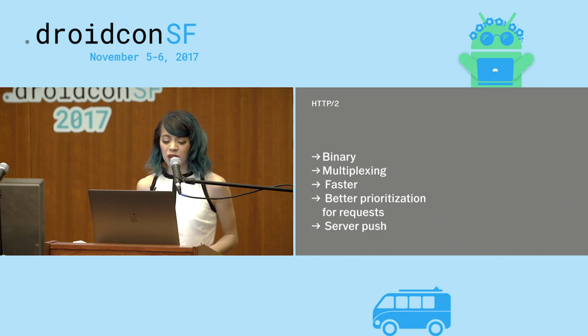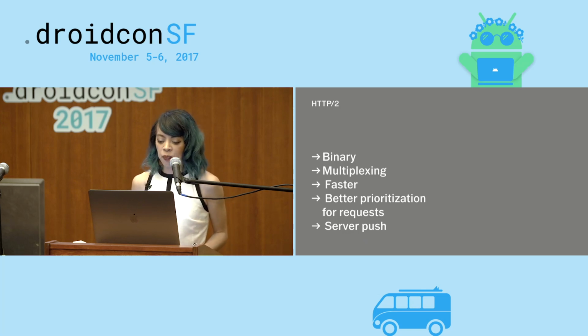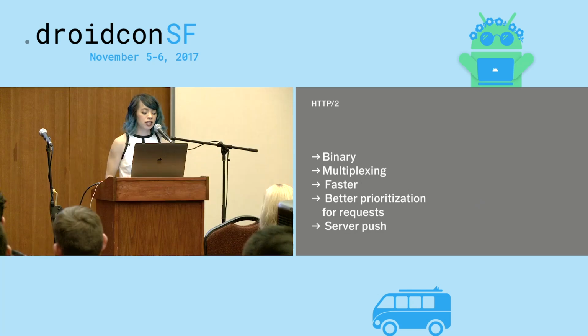HTTP2 is also faster without you really having to do anything. It has some features like reduced round-trip time just out of the box, header compression to reduce overhead, faster encrypted connections, and all the weird optimizations that people used to do to try and get around limitations of HTTP, like sprite sheets or domain sharding or any other little tricks. All of that stuff is not necessary anymore with HTTP2. It also has better prioritization for requests from the client. The client can prioritize the requests. And it also allows you to do server push, meaning that the server can push information to the client without the client having to request any information.